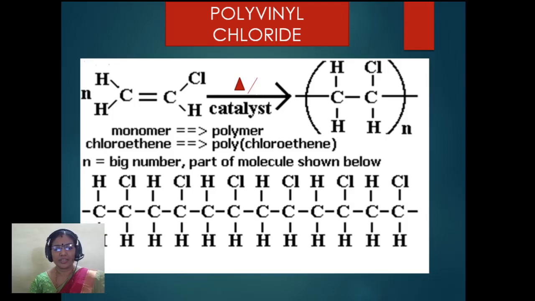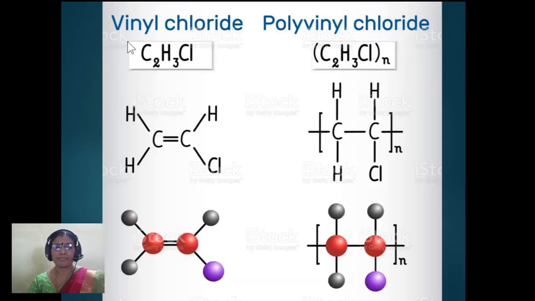So these are vinyl chloride units all linked or joined together by van der Waals force of attraction or single bonding to give you polyvinyl chloride. This is again vinyl chloride only, giving you polyvinyl chloride.